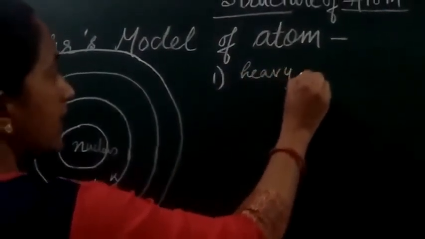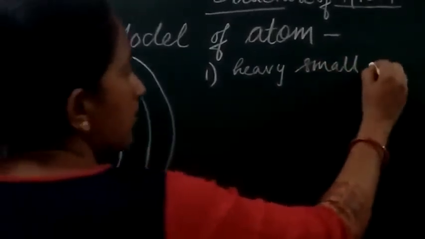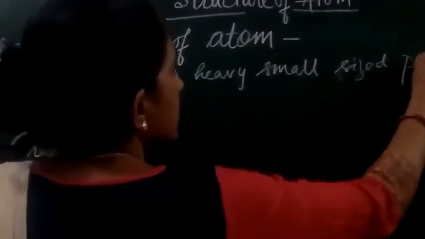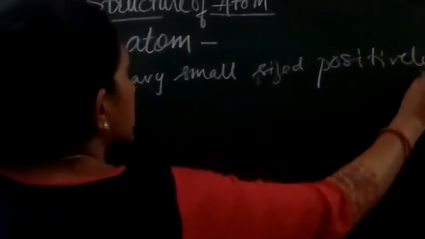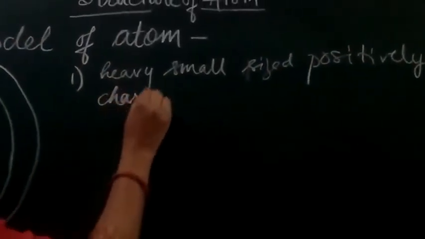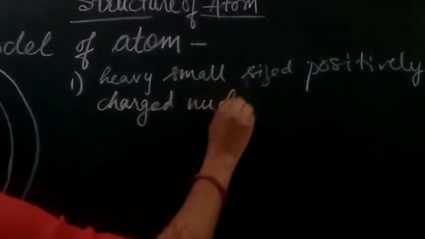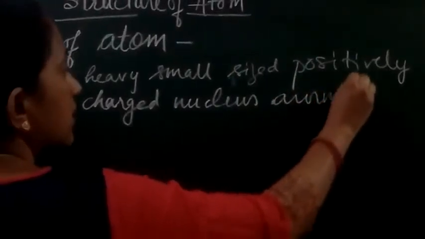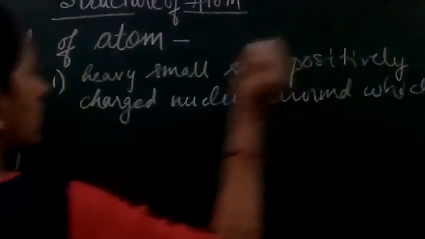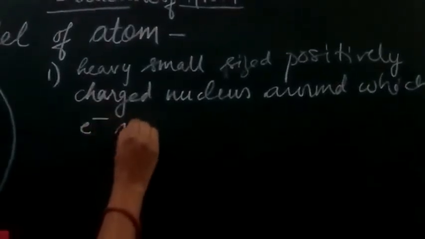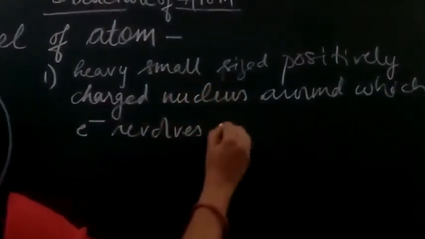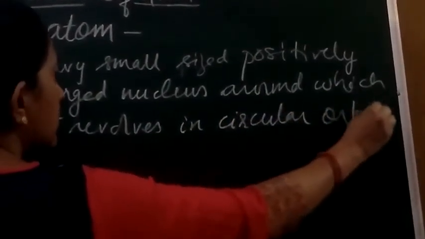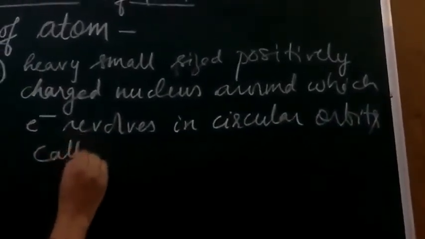at the center you have a heavy, small-sized, positively charged nucleus, around which electrons revolve in circular orbits called